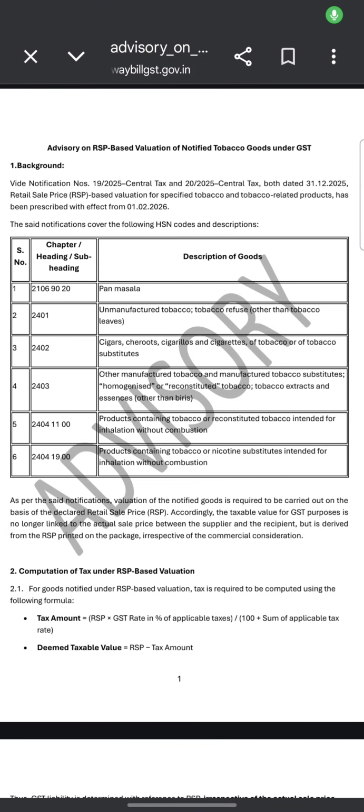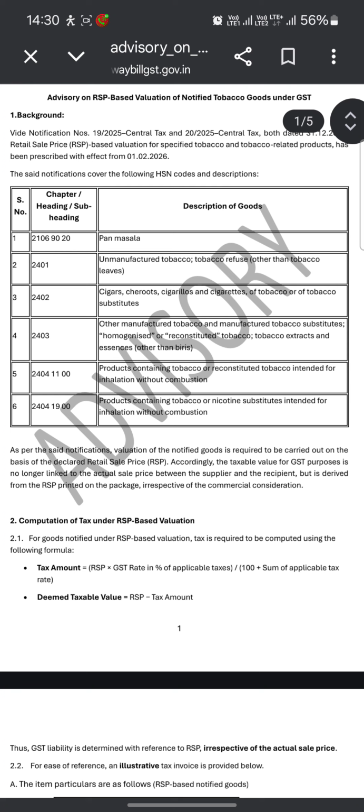Good afternoon. Today we are going to discuss the value and the RSP-based valuation of notified goods under GST. By Notification Number 19/2024 Central Tax and 20/2024 Central Tax, retail sale price based valuation of prescribed tobacco-related products has been prescribed with effect from 1st February 2026.